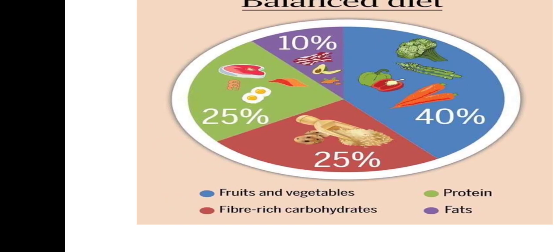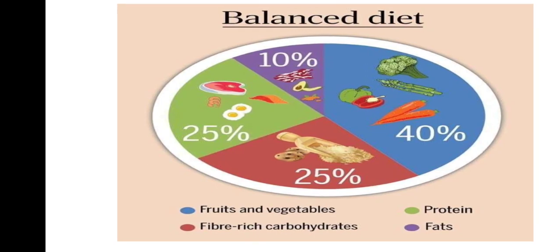Then in the reddish portion we have 25% fiber-rich carbohydrates, in which grains, wheat, rice, potato, and grams are included. But these carbohydrates should be rich in fiber, meaning fiber is present in them, and then they will be very helpful for the digestion of our body. Otherwise, consuming a huge amount of carbohydrates may also cause constipation, okay.